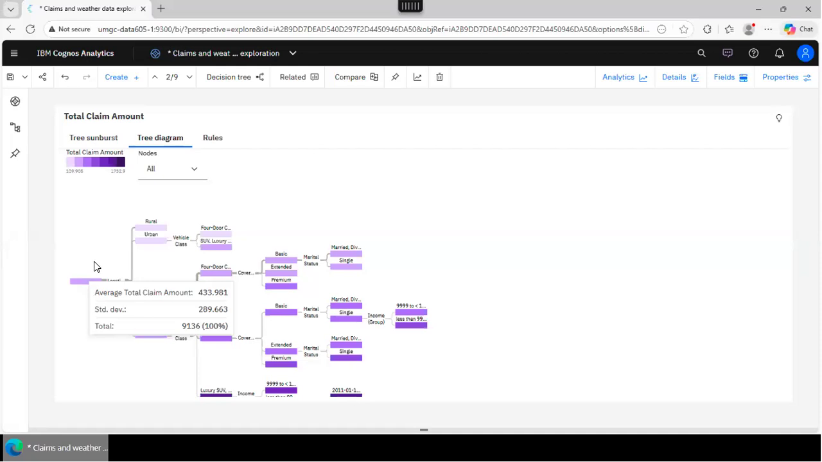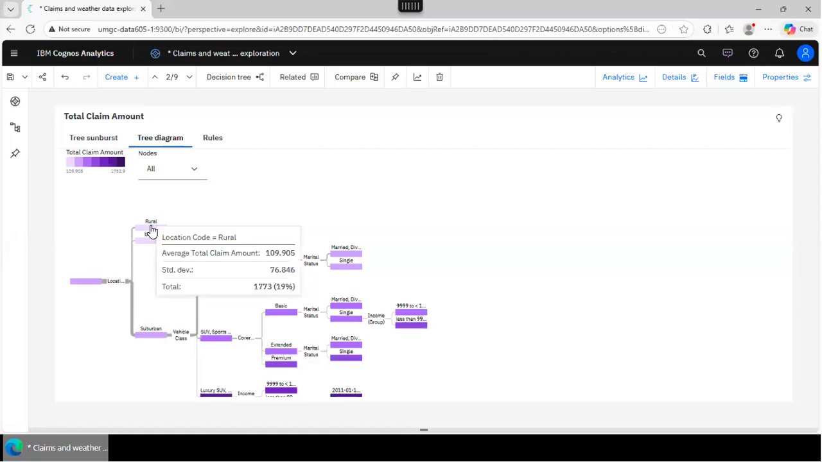Okay, so this is the whole data as a whole, right? Then what it's doing, it's going to look at location, right? And based on the location, it's going to take the branch. Like for instance, if the location is rural, right, it's going to take the path at the top. And note that the color shade tells you the average total claim amount.